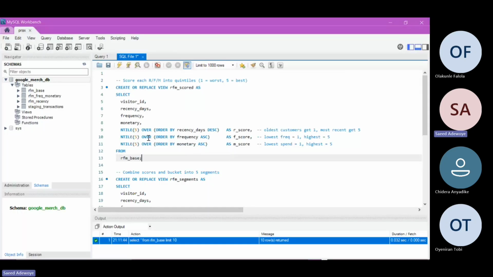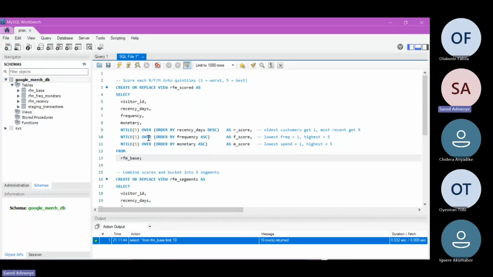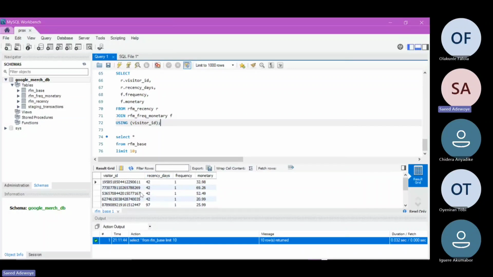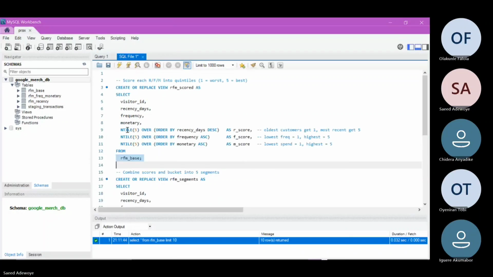We'll be using a window function to achieve that, to segment those customers based on their recency, frequency, and monetary value. So from this database, the RFM base, that is the table that we created yesterday, this table, we are selecting the visitor ID, recency days, frequency, and let me comment this out first so that we can visualize the table. The frequency, the monetary. So this NTILE function over here simply splits all customers into 5 groups.